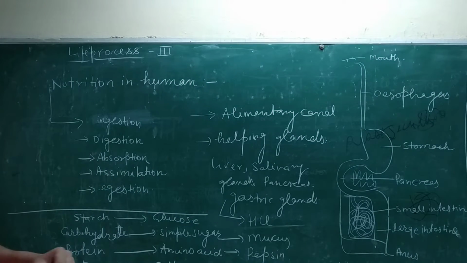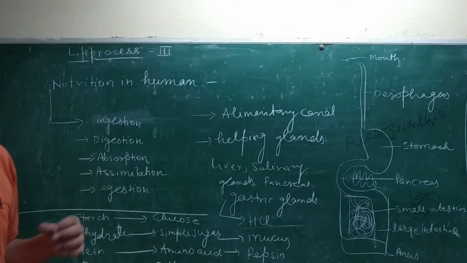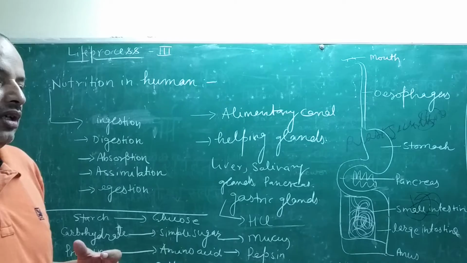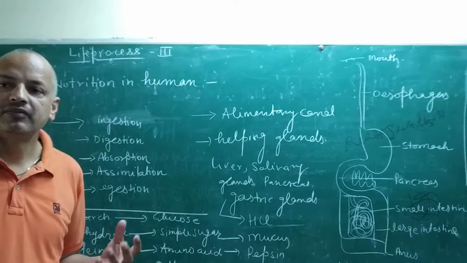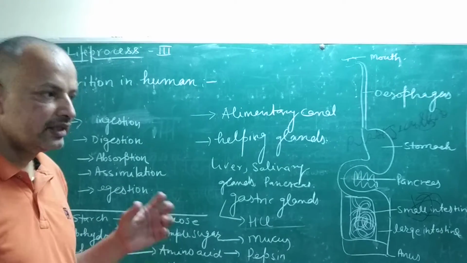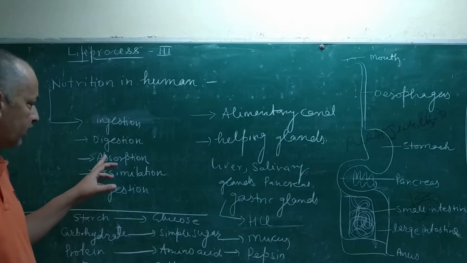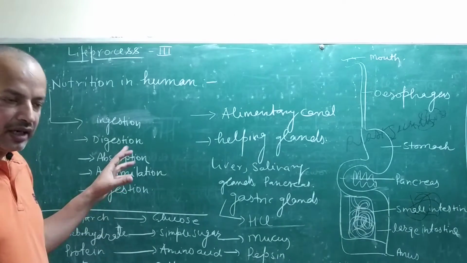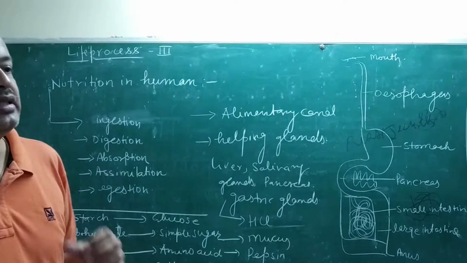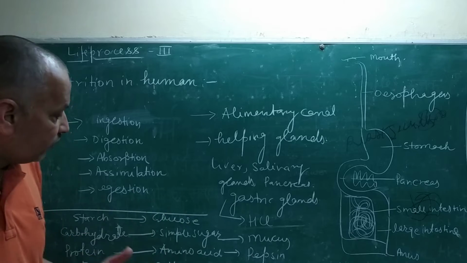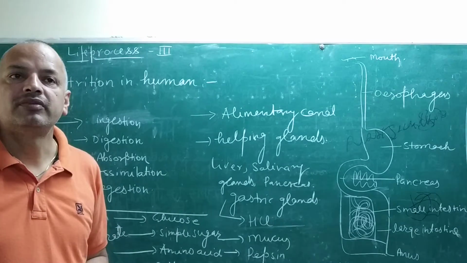After digestion, food is absorbed by blood, and that process is called absorption. When the digested part of food is taken by the blood, that is called absorption. After being taken inside the body, it converts again into a complex form.